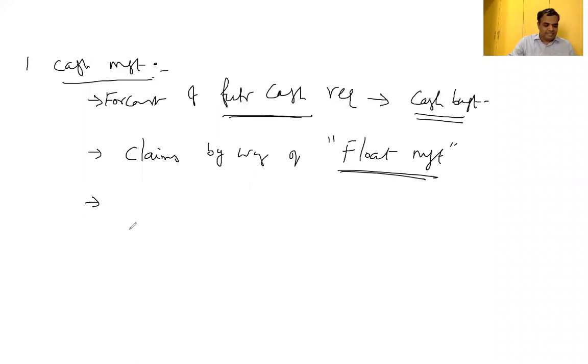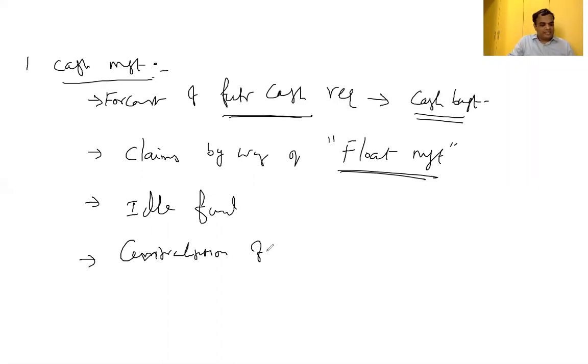Next, idle fund. If there is excess fund, how do we make use of the excess fund? Idle fund management. Then centralization of collection. So these are the four major roles with respect to cash management.